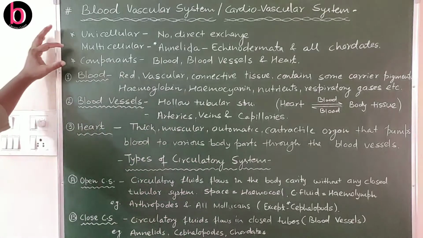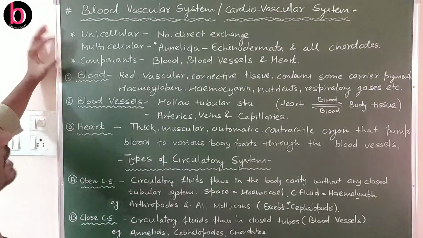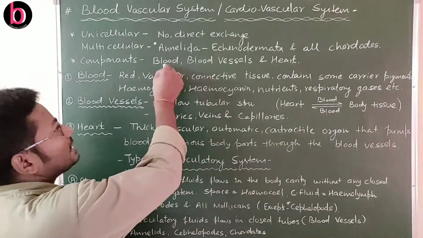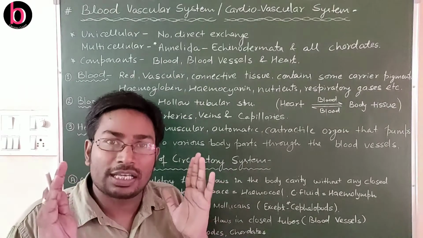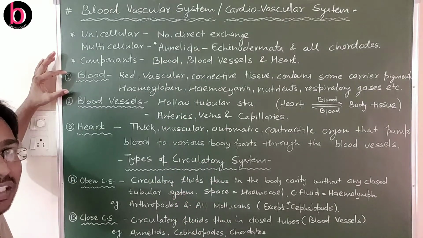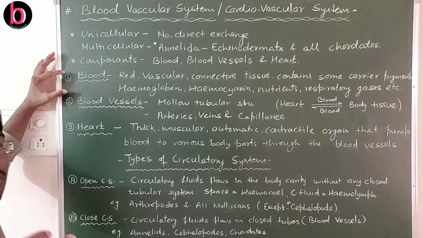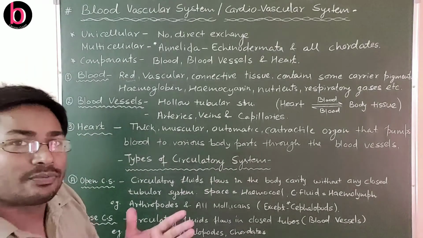Here, if we discuss the components of the blood vascular system, there are three components. These three are blood, then blood vessels, and the third one is the heart. One by one, these are given here just at an introductory level. We will further discuss the details of all three. So first, about blood.